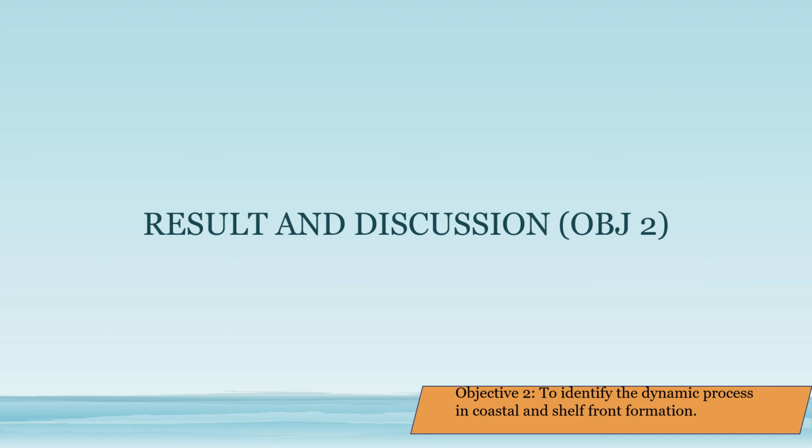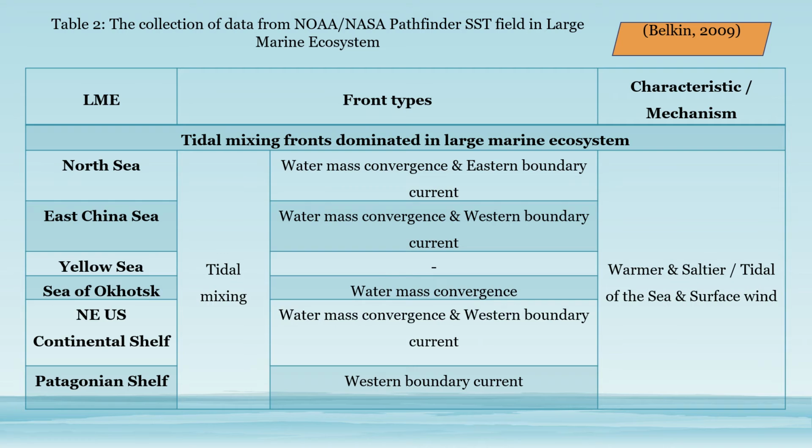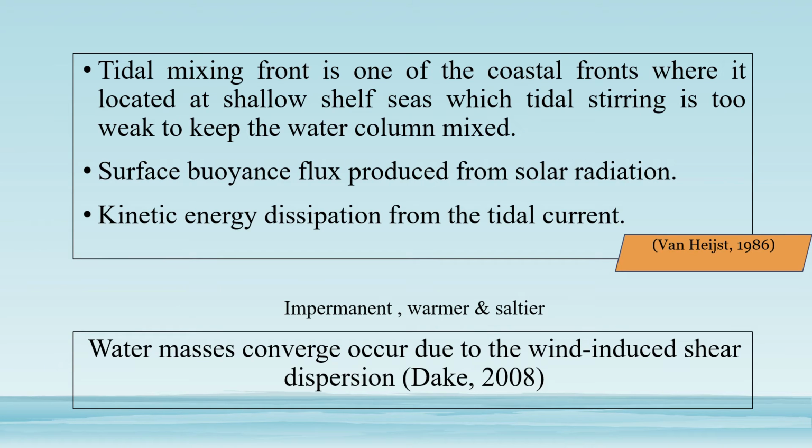We are moving to the result and discussion for objective 2, which is to identify the dynamic processes in coastal and shelf front formation. Table 2 shows the collection of data from the NOAA-NASA Pathfinder sea surface temperature field in large marine ecosystems. These tables show that tidal mixing fronts dominate in large marine ecosystems. A tidal mixing front is one of the coastal fronts located in shallow seas, where tidal stirring is too weak to keep the water column mixed. As a result, the boundary between stratified and mixed water is the front.